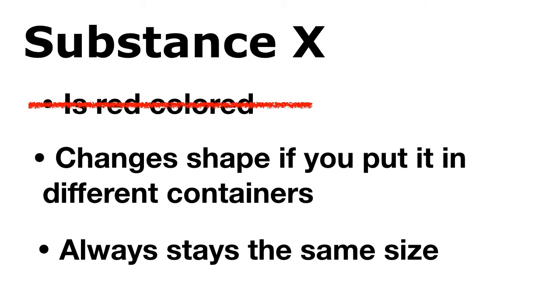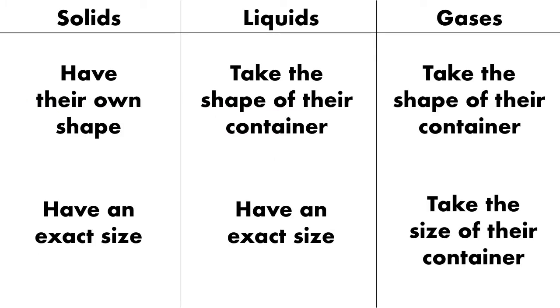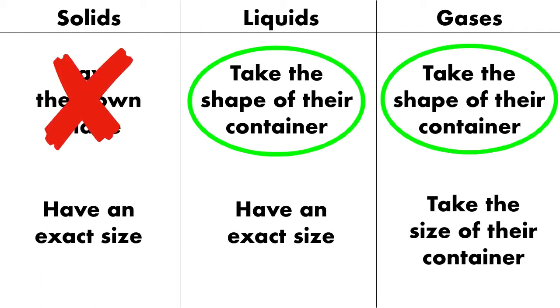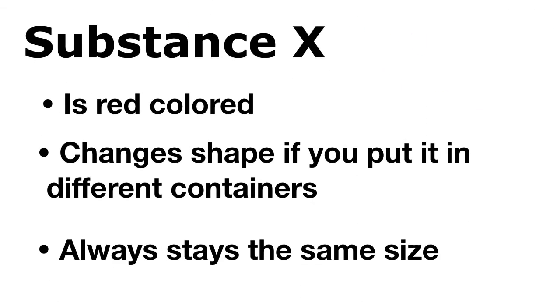Next, we read, substance X changes shape if you put it in different containers. Well, there are two states of matter that take the shape of their container. Which are they? Well, on our chart, we saw that solids have their own shape, so not solids, but both liquids and gases take the shape of their container. So substance X could be either a liquid or a gas. We have to look at the last bullet point.